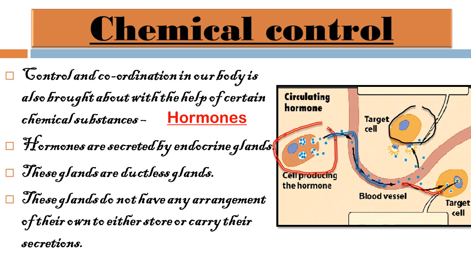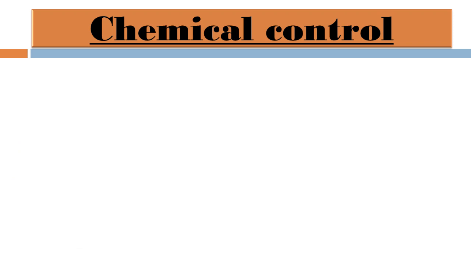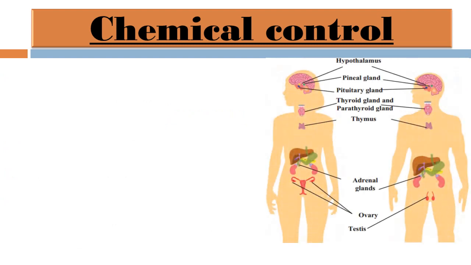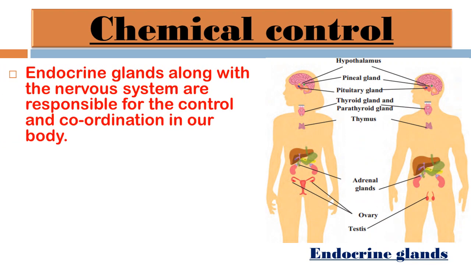So this is chemical control. Endocrine glands along with the nervous system are responsible for the control and coordination in our body, and these two systems help each other to control and integrate the various activities of the body. That means the nervous system and chemical control integrate each other.